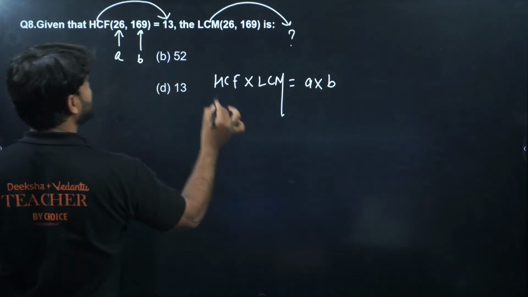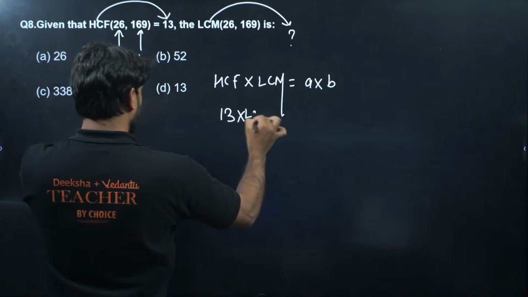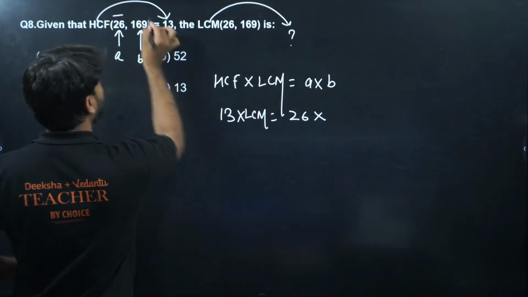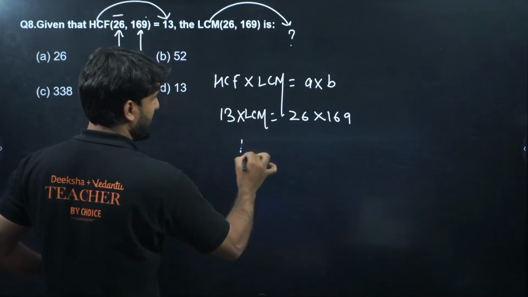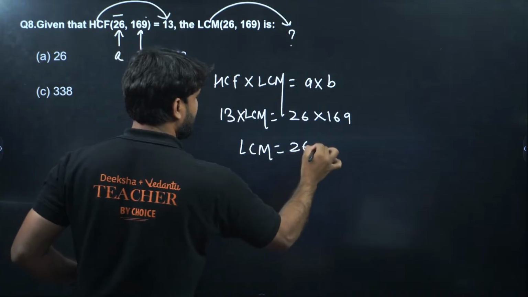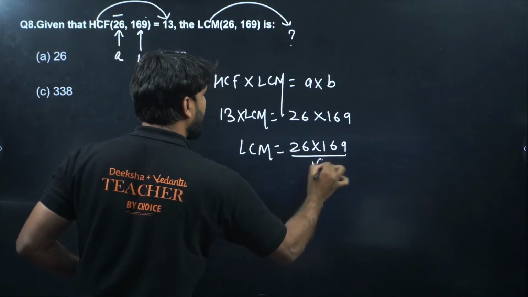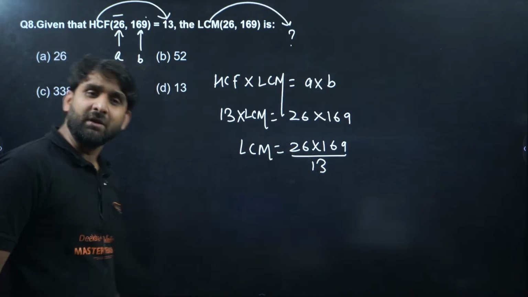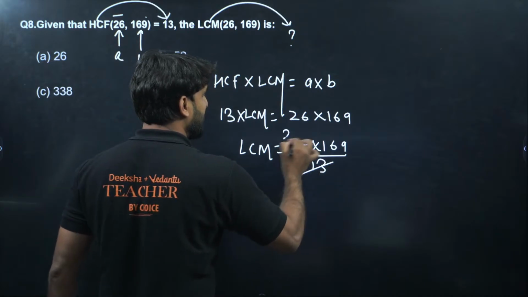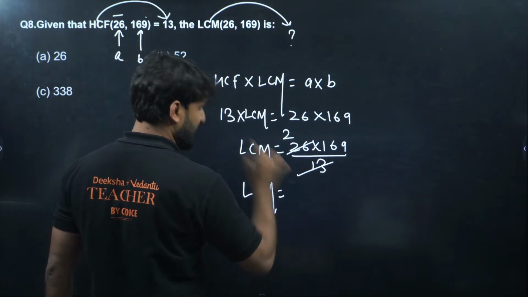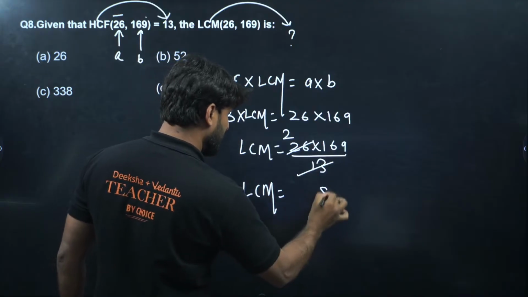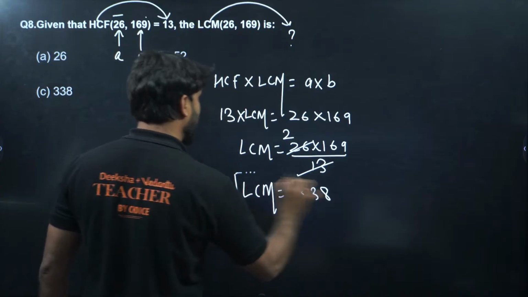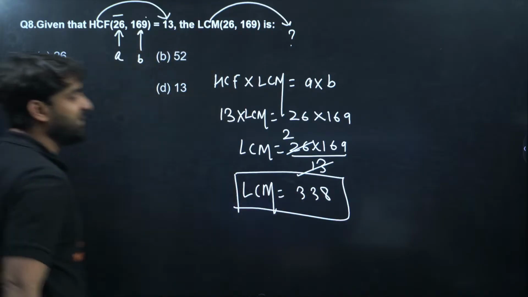So HCF is 13, very good. LCM we don't know, we have to calculate. And A is 26, and B, the second number, is 169. Very good. So LCM will be equal to 26 into 169 divided by 13, because 13 here is in multiplication, now it will become division. So 13 will cancel, 13 times 2 is 26. So LCM will be, can we please multiply both the numbers? 9 times 2 is 18, carry 1, 6 times 2 is 12, plus 1 is 13, carry 1, 2 times 1 is 2. 338 is the correct answer. Option number C will be correct.